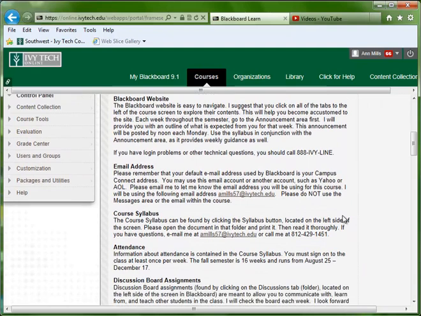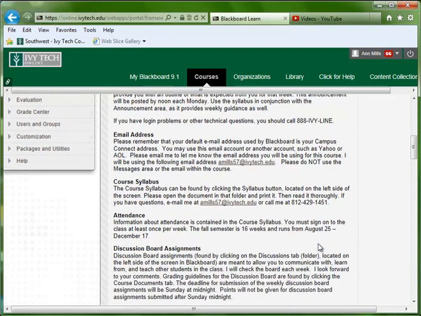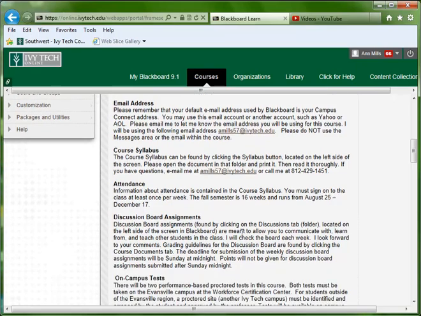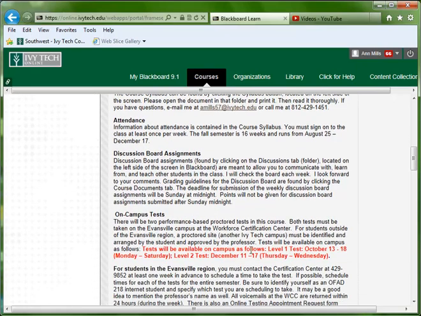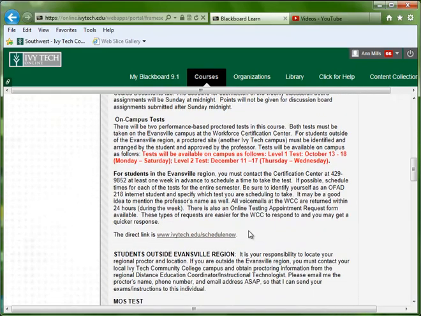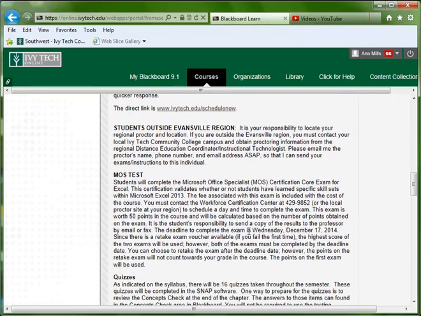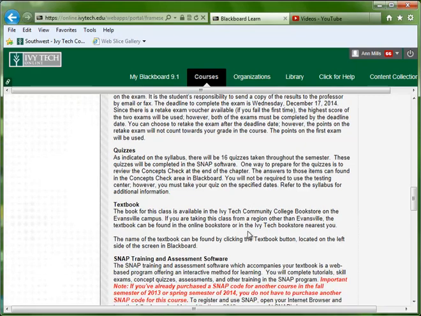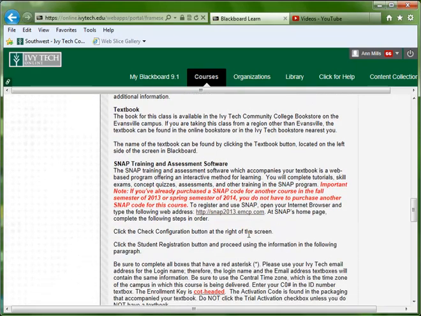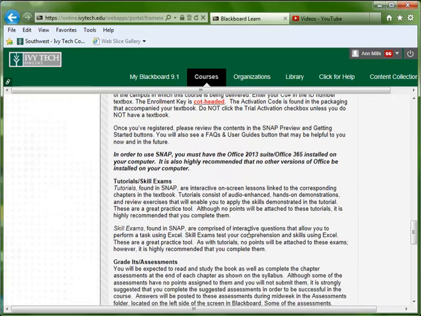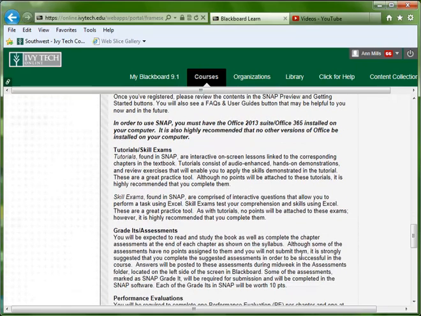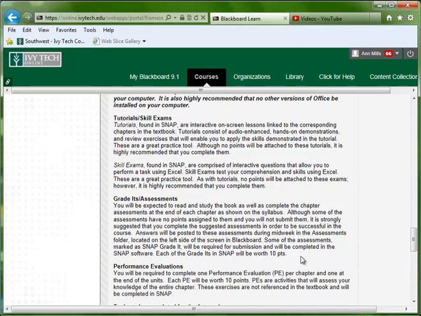You can see my email address, the course syllabus and where it's located, the attendance as far as how long the semester runs, the 16-week semester. Discussion board assignments are reiterated. The test dates are also shown again, as you saw in the syllabus. Proctoring information, the MOS certification, quizzes, the textbook, a little bit more information about SNAP, the actual assignments within SNAP and what the expectations are for that. And again, we'll talk a little bit more about that when we get into SNAP.